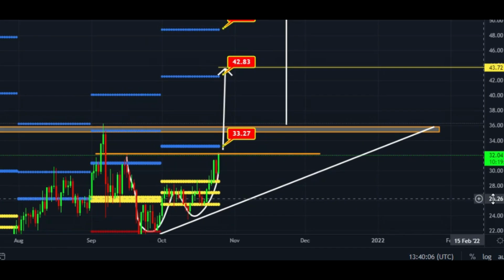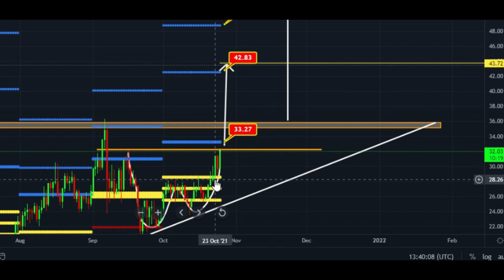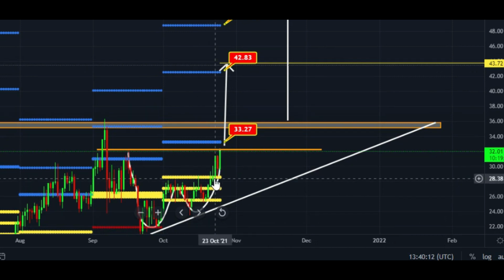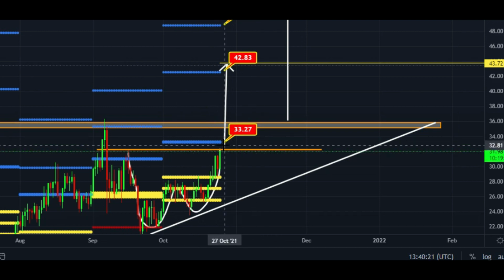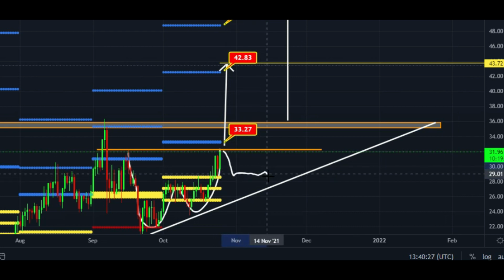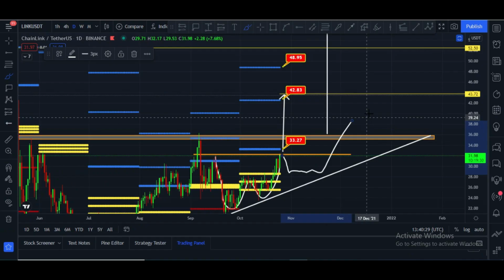Let me please show you. Here you can see these three yellow lines are support lines of the monthly CPR main lines. Now these lines will turn into support if price drops. If price fails to break this, and if price drops, in that case this will turn into a support, and after that we may see that kind of action.